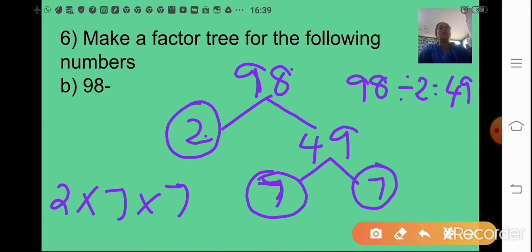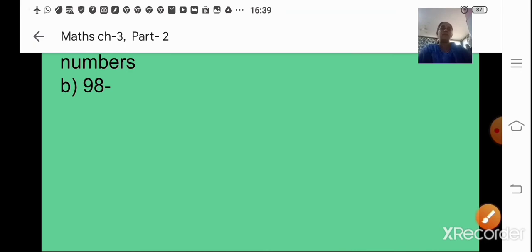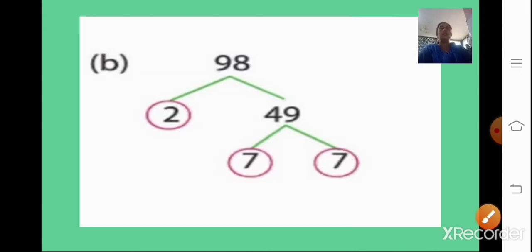So this method is called the factor tree method. Here I have shown it: 98. 2 into 49 is 98. 49 again can be written as 7 into 7. 7 sevens are 49.